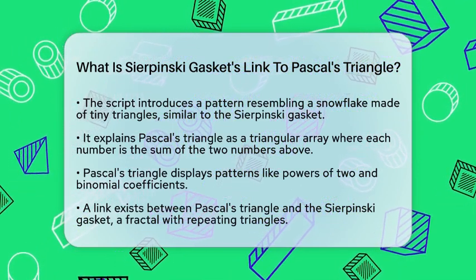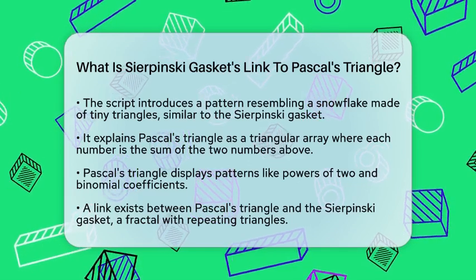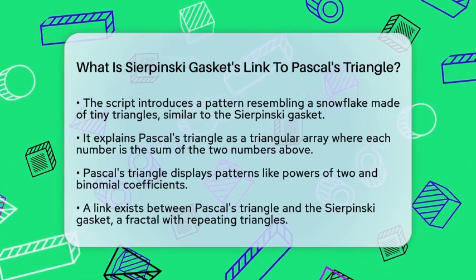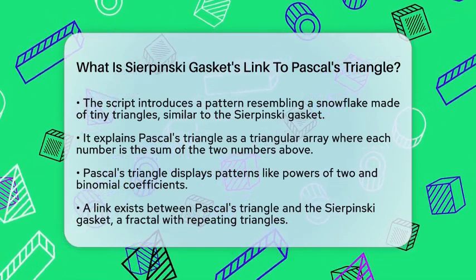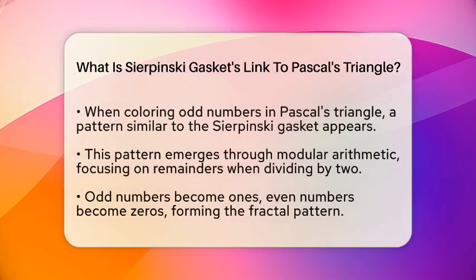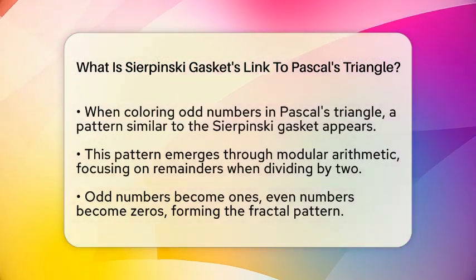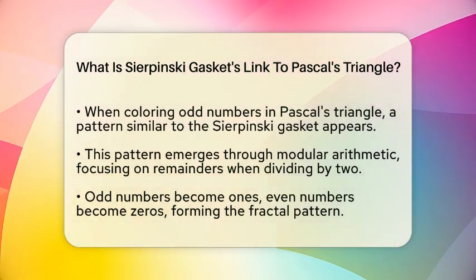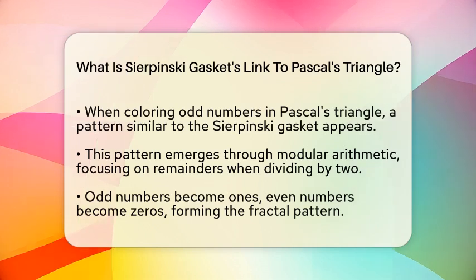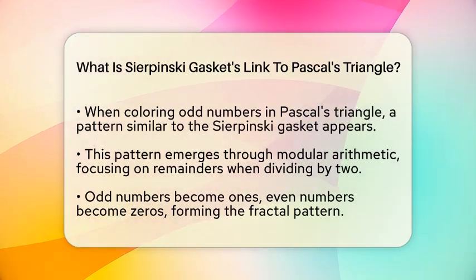But there's a fascinating link between Pascal's triangle and a famous fractal called the Sierpinski Gasket, which looks like a repeating pattern of triangles inside triangles. Here's how they connect. If you take Pascal's triangle and color all the odd numbers one color and leave the even numbers blank, a pattern begins to emerge. When you do this, the pattern you see looks just like the Sierpinski Gasket.